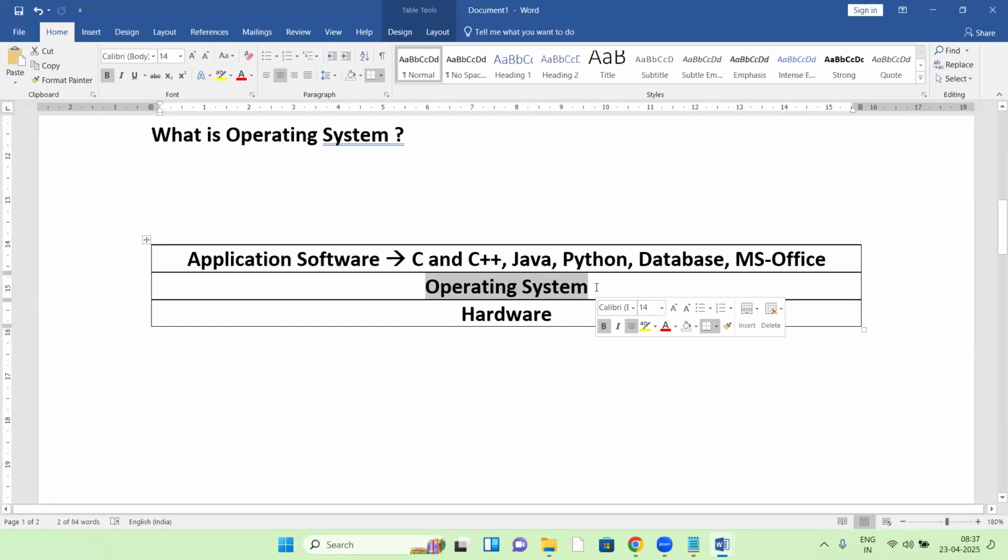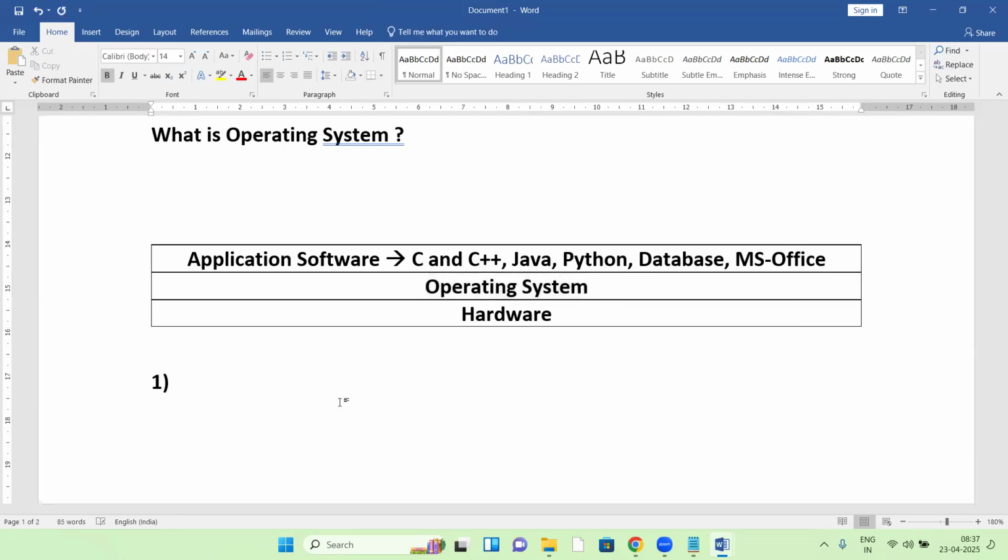On top of the OS, all these are running. The OS is working like a platform. So what does OS mean?